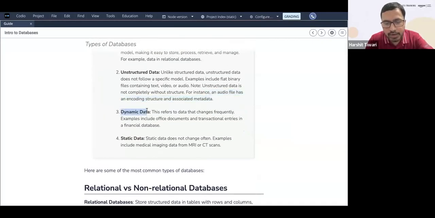Then you have dynamic data. Dynamic data refers to data that changes very frequently. Examples include office documents and transactional entries in financial databases. Those are dynamic data, which change very quickly. Static data includes, let's say, medical imaging data, MRI or CT scans, which will not change. It's there once, and it will not change. Static means it's just static. Dynamic, on the other hand, is what changes frequently.